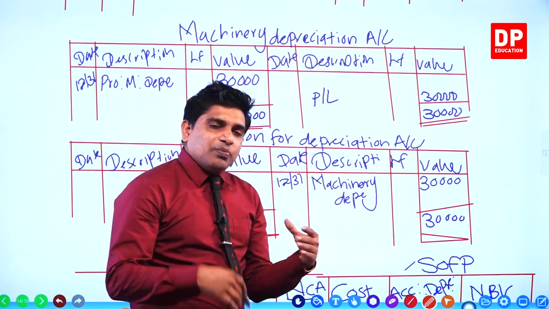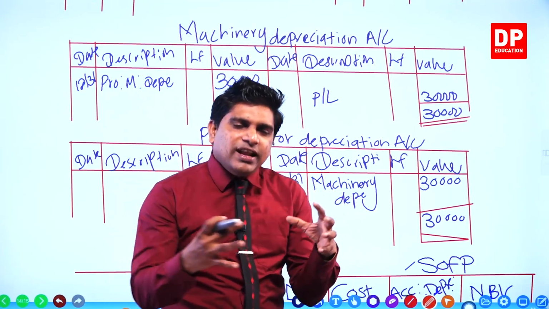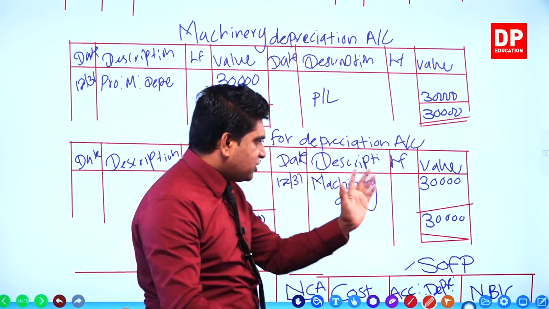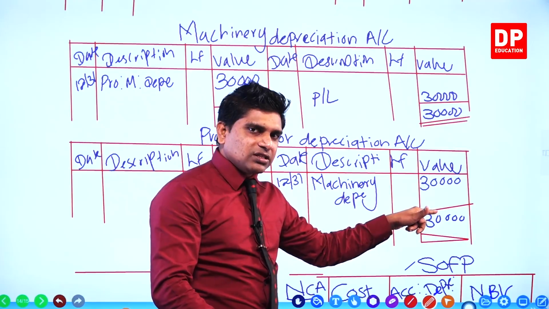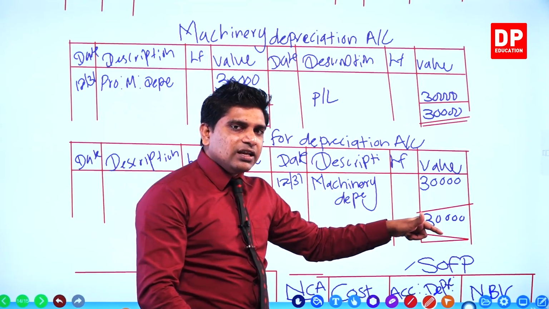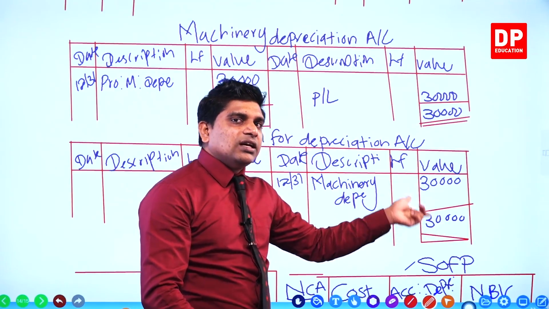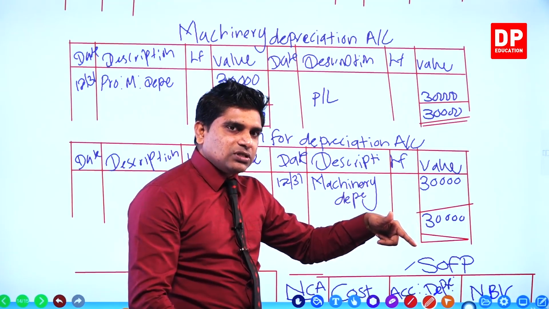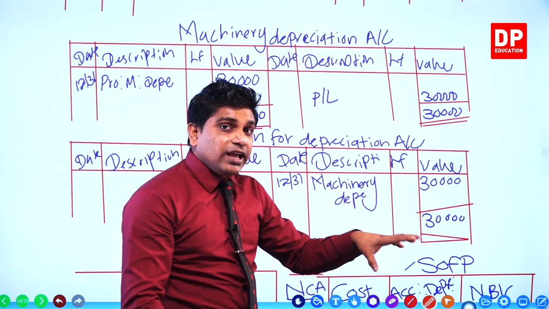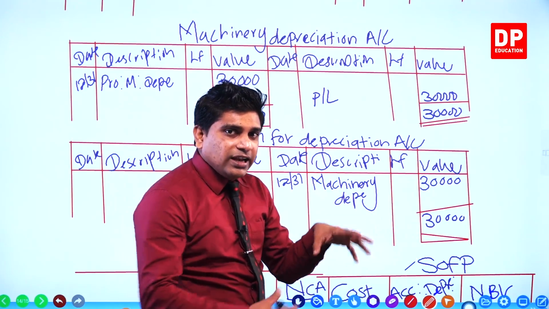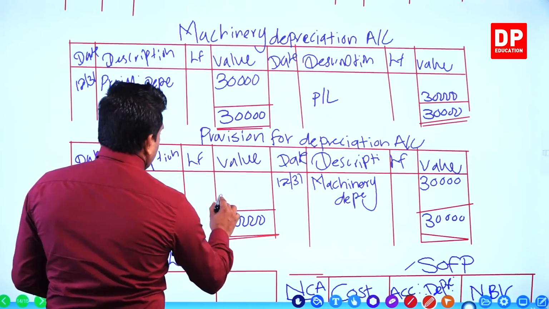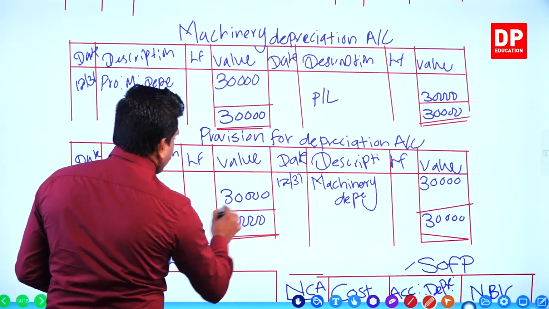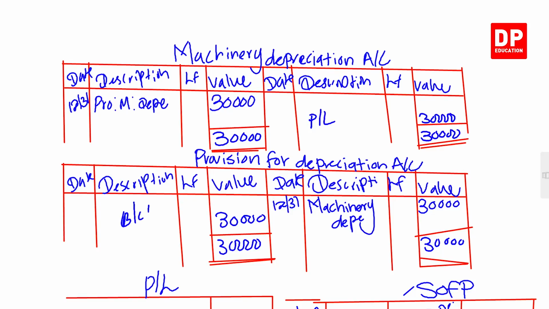This is provision for depreciation, meaning accumulated depreciation. When we come to the next year, that year's portion is also added to this. This year 30,000, next year 30,000, then the total will be 60,000, right? We added, so accumulated. Then remember accumulated depreciation, here we write balance carried down, balance brought forward 30,000,